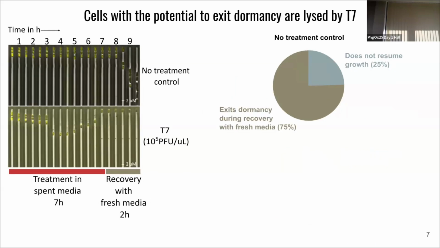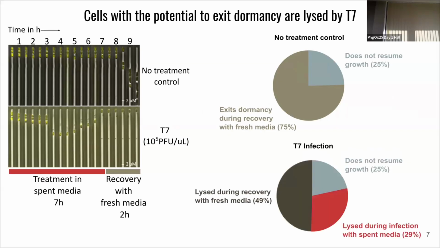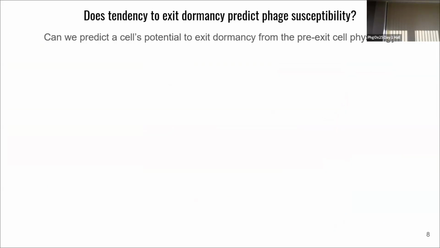In the phage infection experiment, we infect cells with T7 in depleted media. You can see that these cells proceed to lyse even under dormancy conditions, and even the cells that manage to remain unlysed do not show any signs of growth. And this is the no treatment control. And in the T7 infection experiment, we see that any cell that had the potential to exit dormancy gets lysed by T7. So does a tendency to exit dormancy predict phage susceptibility?